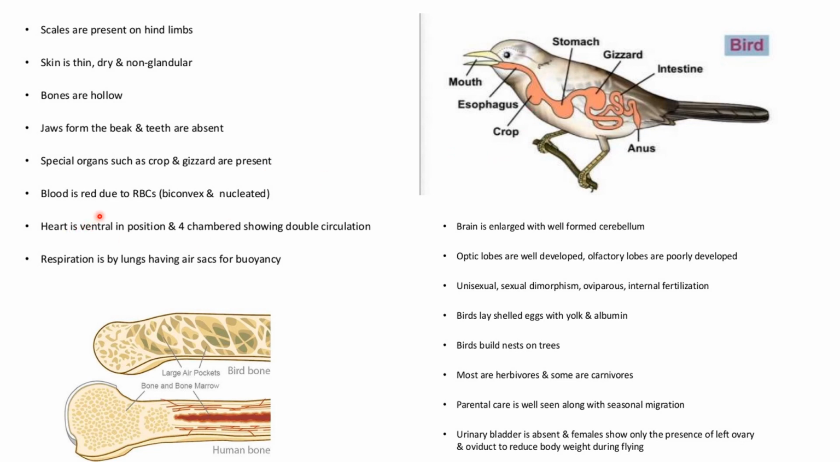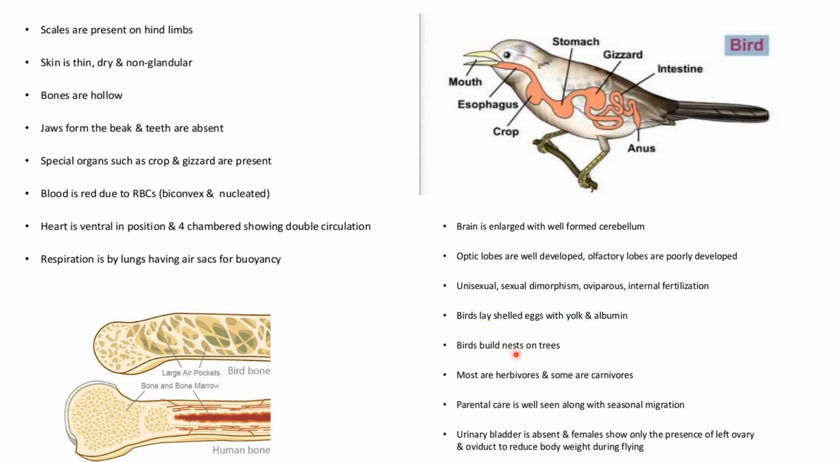Blood has red blood cells. Heart is ventral in position and four-chambered, showing double circulation. Respiration is by lungs, having air sacs for buoyancy. Brain is enlarged with well-developed cerebellum. Optic lobes are well developed. Olfactory lobes are poorly developed. Unisexual, with sexual dimorphism. Oviparous means they lay eggs, and internal fertilization takes place. Birds lay shelled eggs with yolk and albumin.